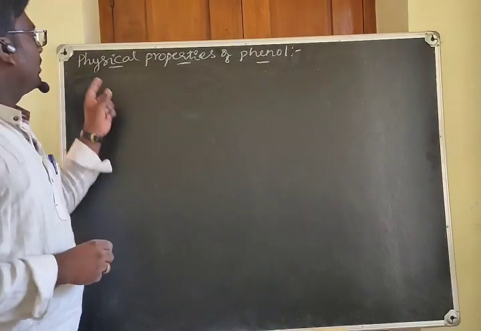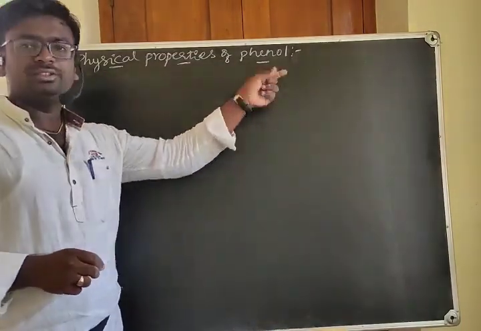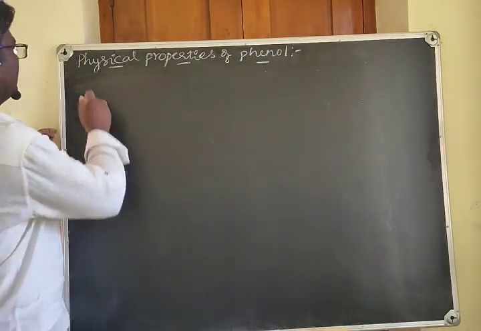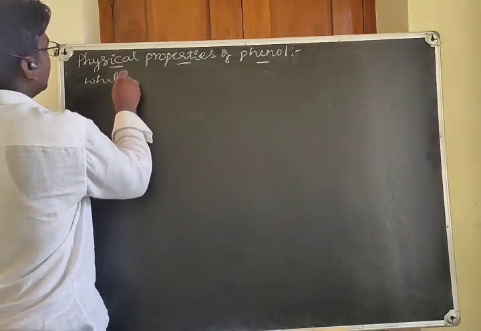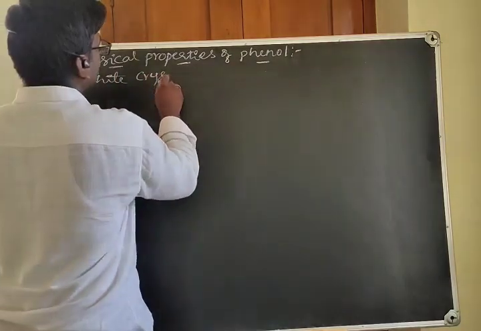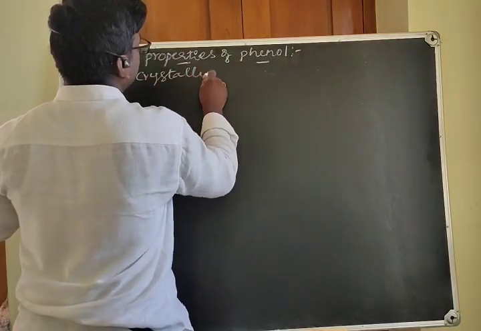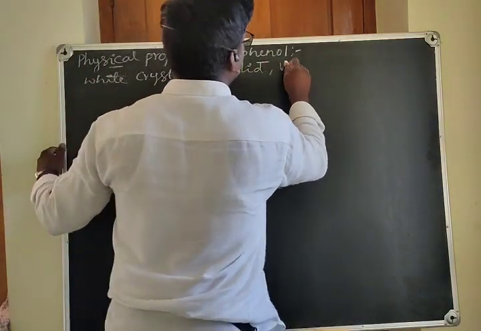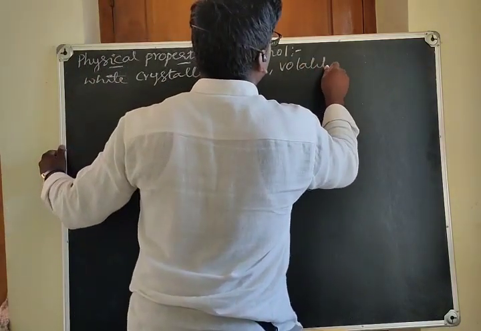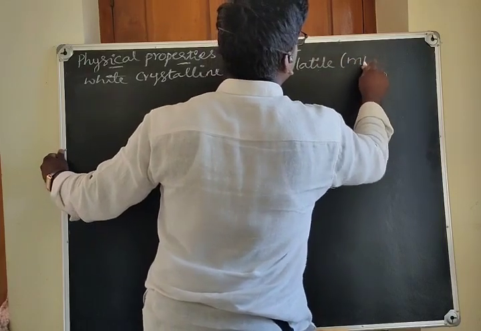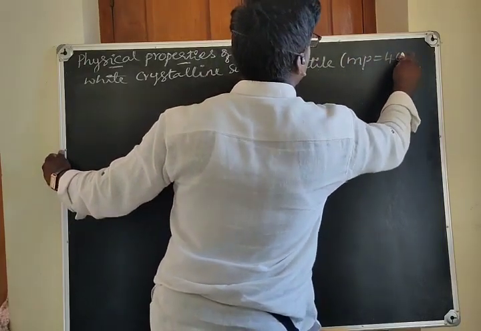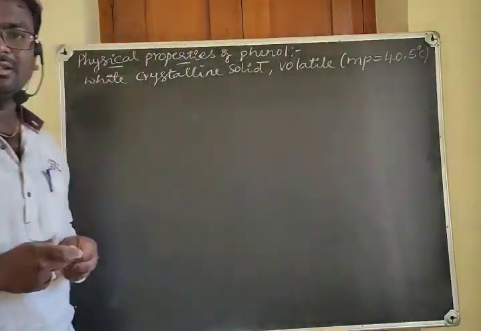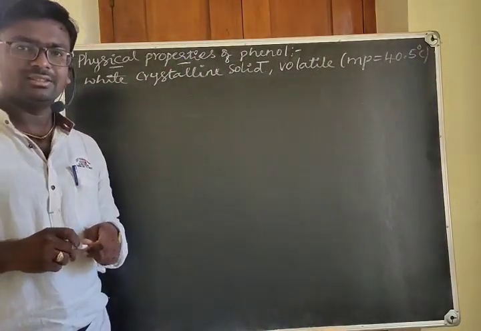Let us discuss some physical properties of phenol. Phenol is a white crystalline solid, and it is volatile, whose melting point is nearly 40.5 degrees Celsius, about 40 degrees Celsius.